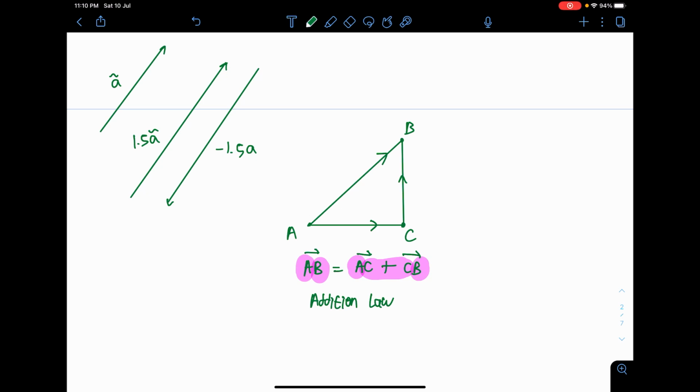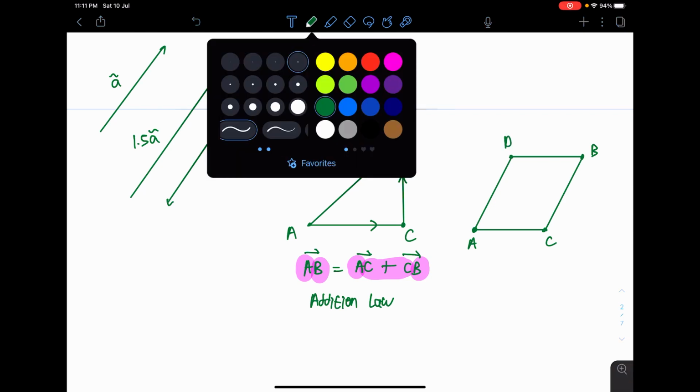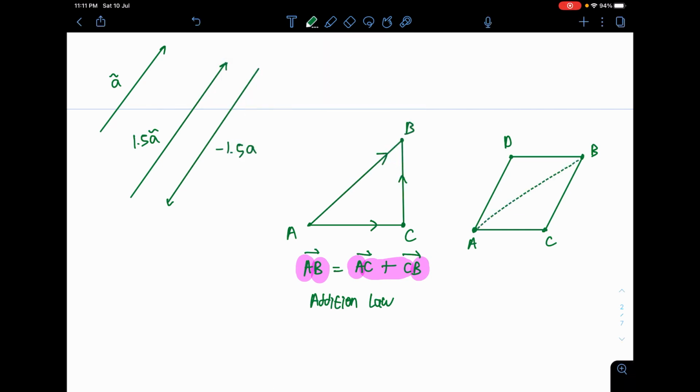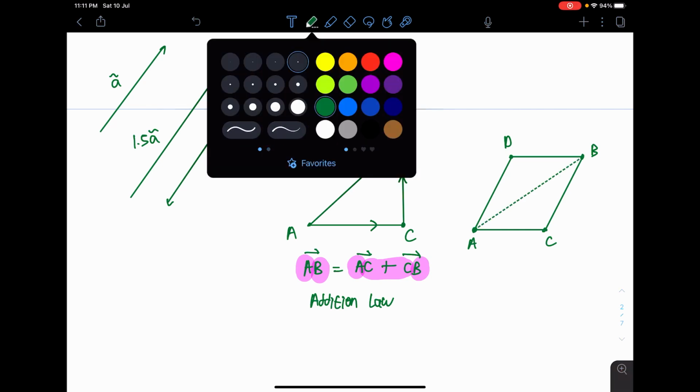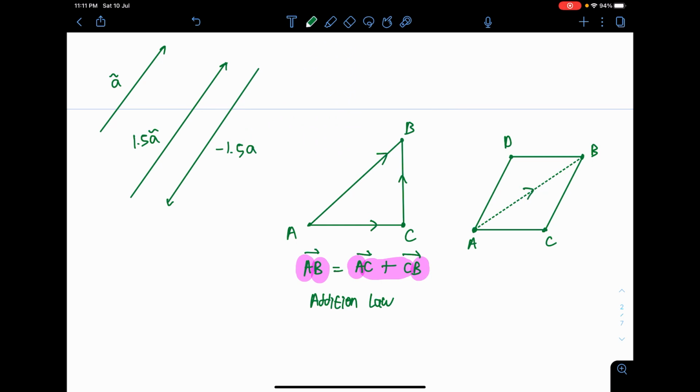And then there is another one, the parallelogram law. Let's call it parallelogram here. This is point A, and this is point B. This is point C, and this is point D. I want to go from A to B. Let's put a dotted line. So our objective is to get the vector AB.